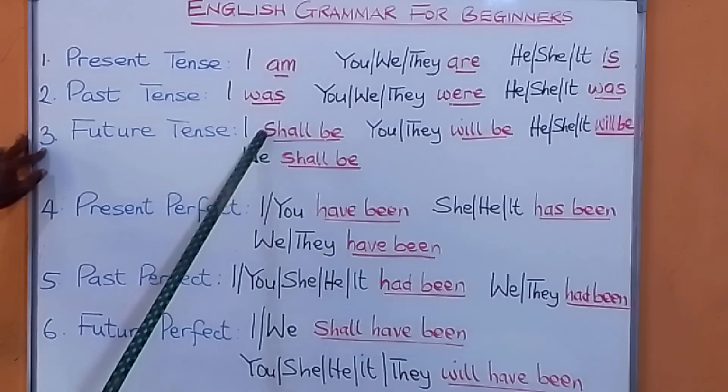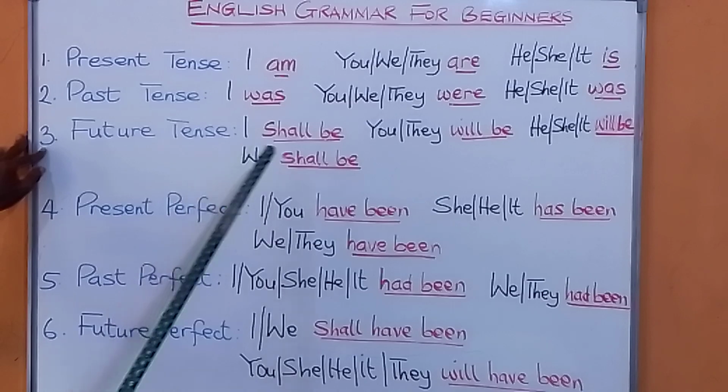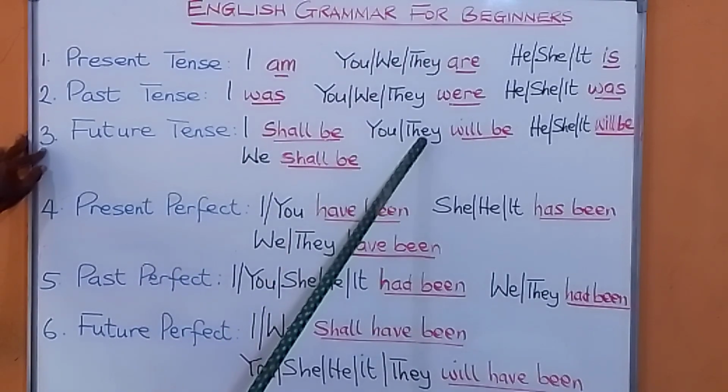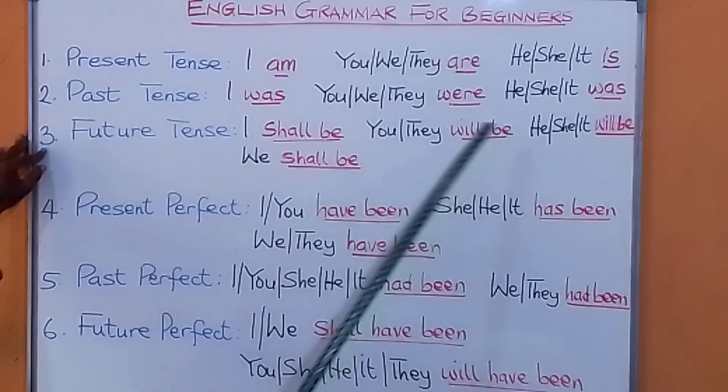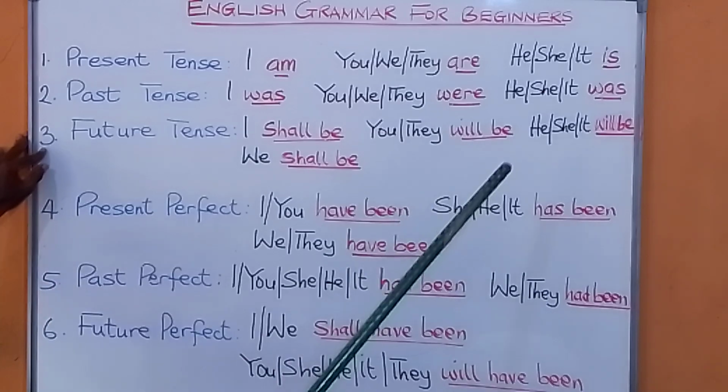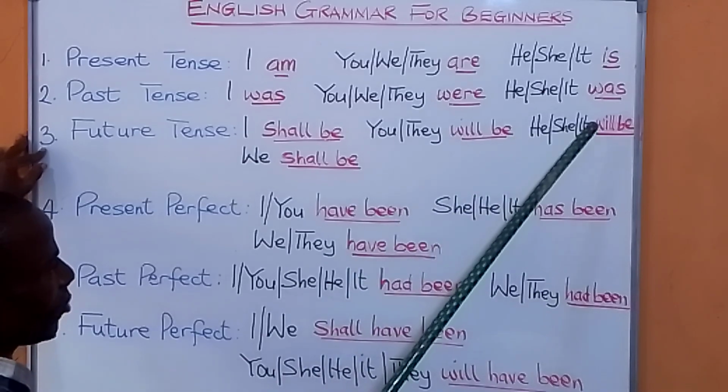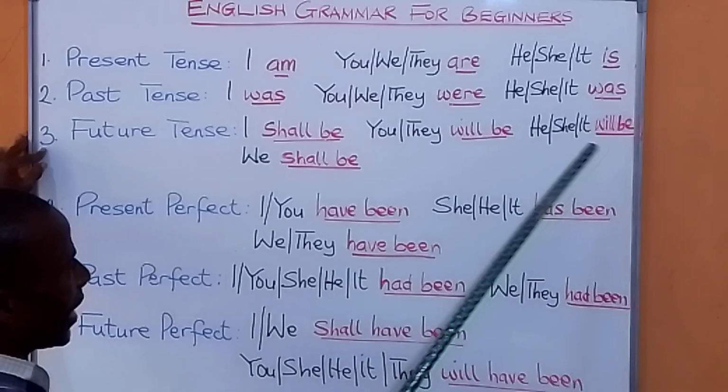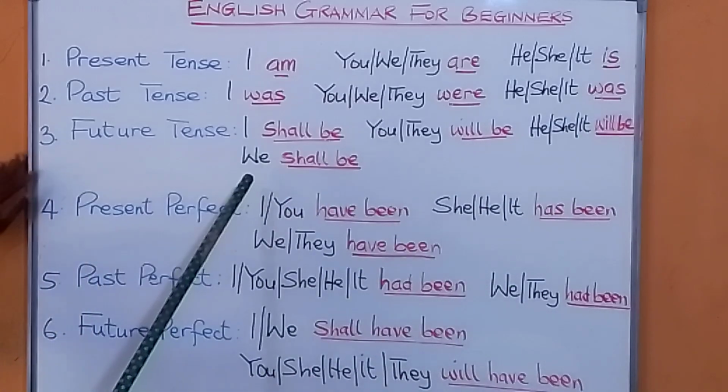Now, if you are talking about the future tense, something that is coming, if you use I, you say shall be. I shall be there. If you use you or they, you say will be. You will be there. They will be there. If you use he, she, it, you say will be. He will be there. She will be there. It will be there. If you use we, you say shall be. We shall be there.